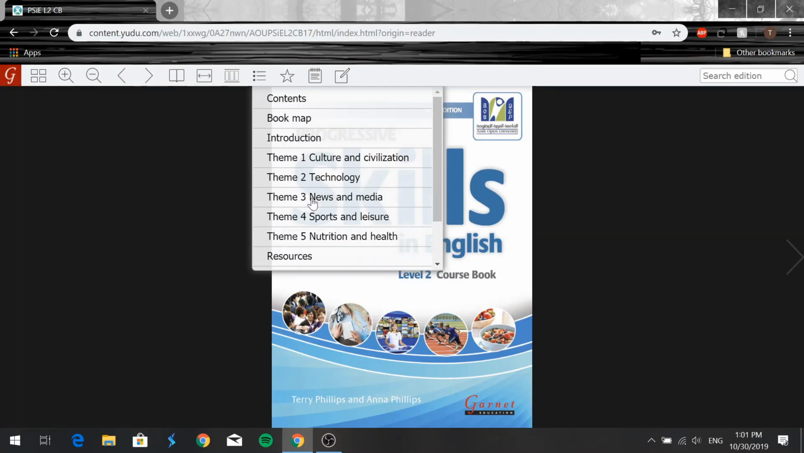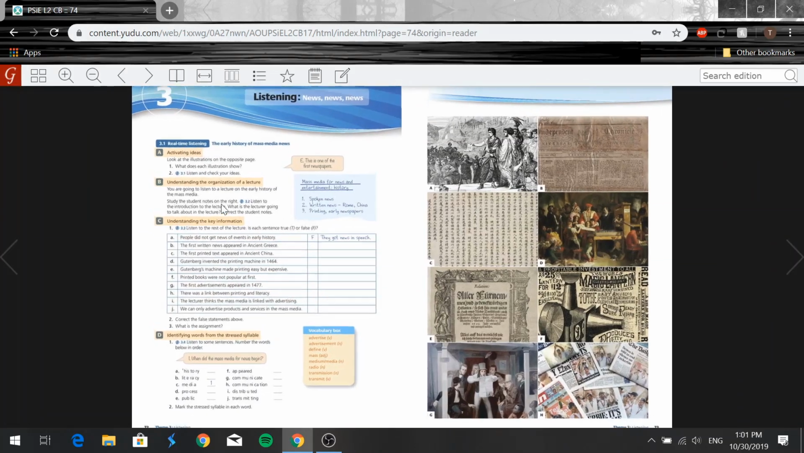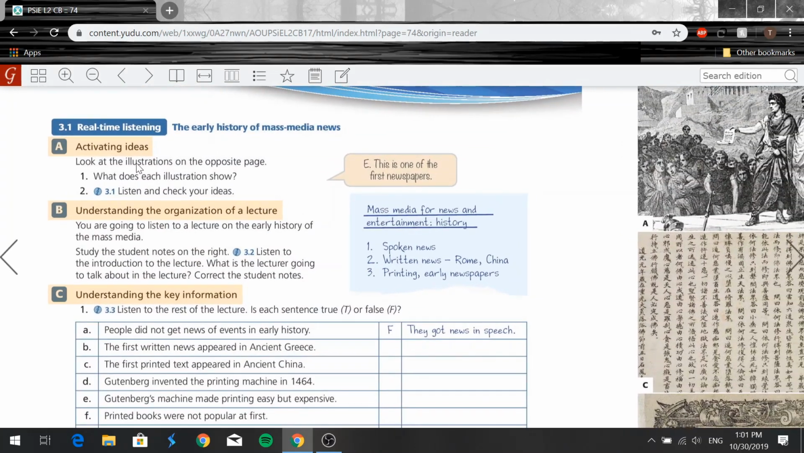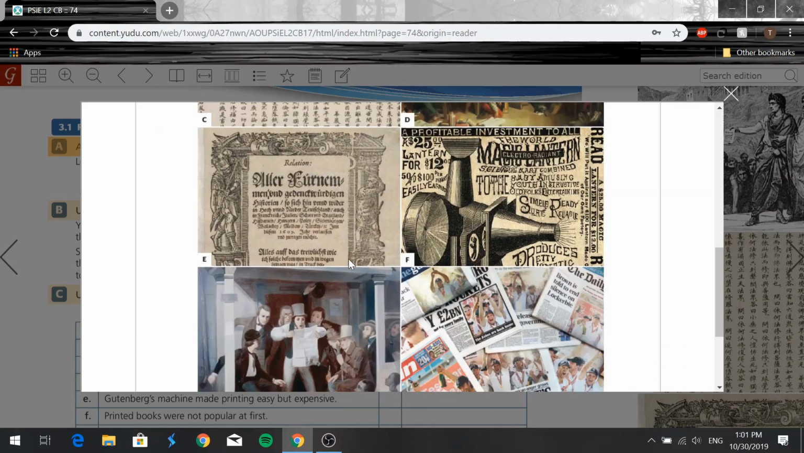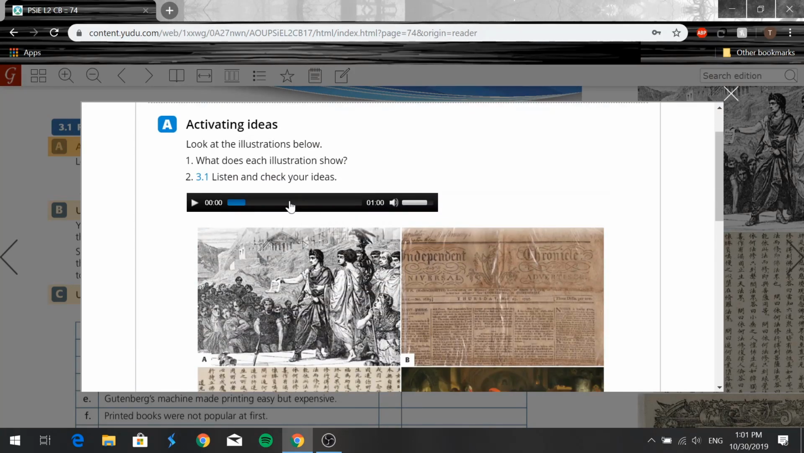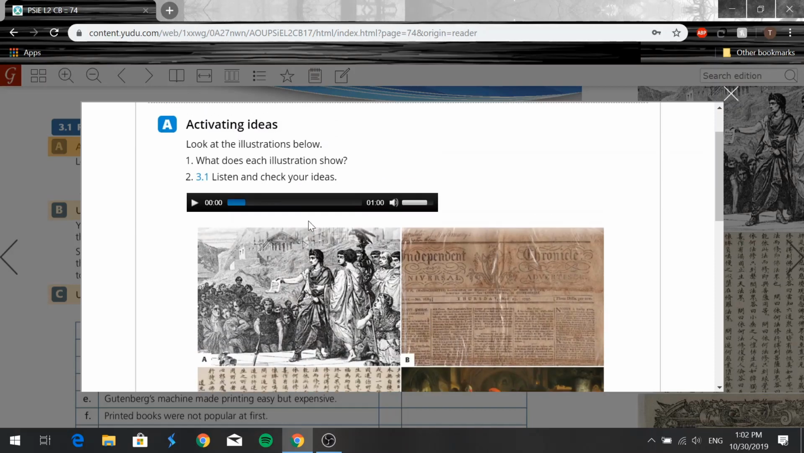Anyway, so we have Theme 3, News and Media. Let's hop right in. So we have Exercise A, Activating Ideas. We're going to be looking at some of the illustrations here. We have some illustrations, right? And we're going to basically ask, what does each illustration show? Well, just use your own imagination to think, what does each one mean or show?